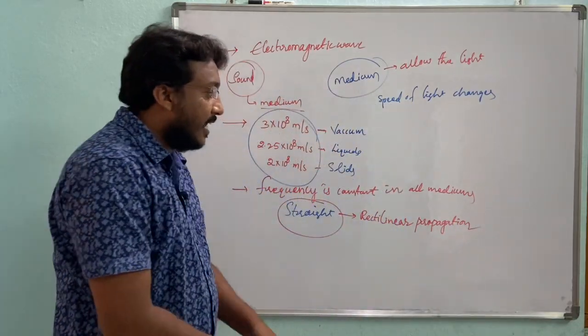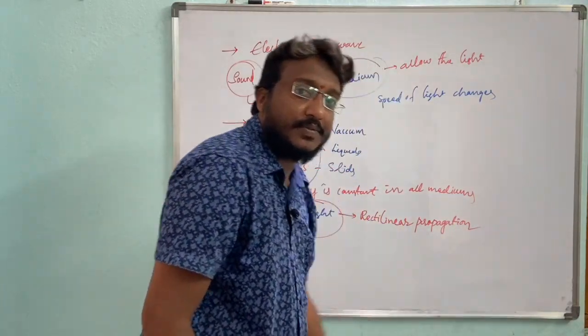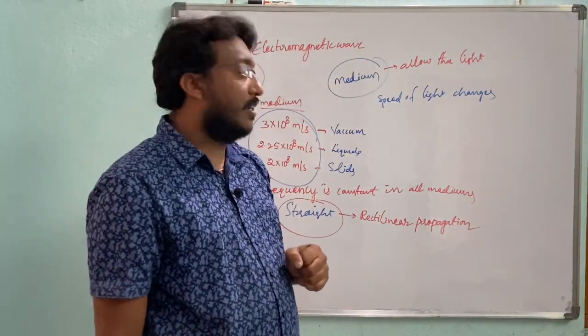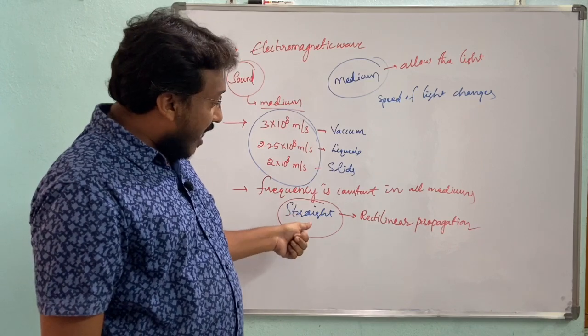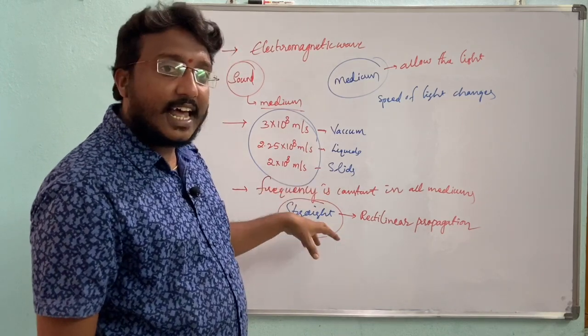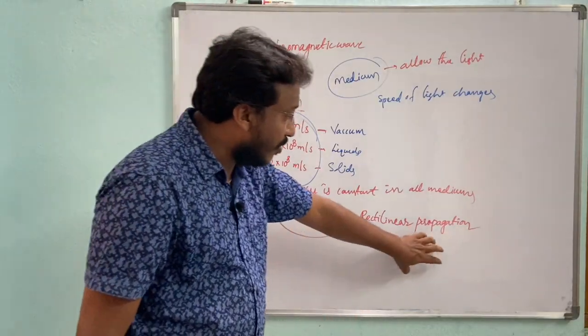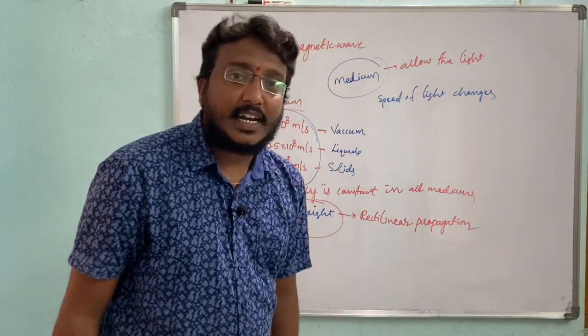So light has rectilinear propagation. Rectilinear propagation means the energy travels in straight line motion.